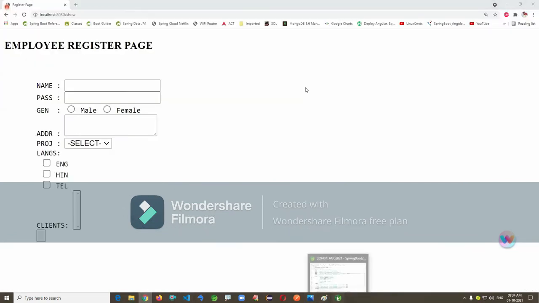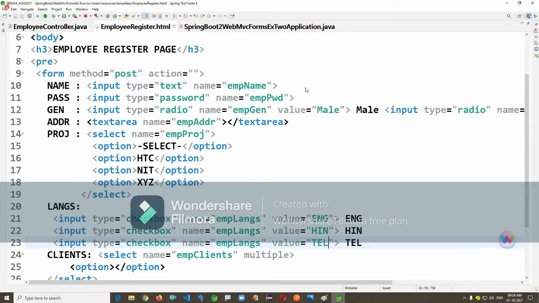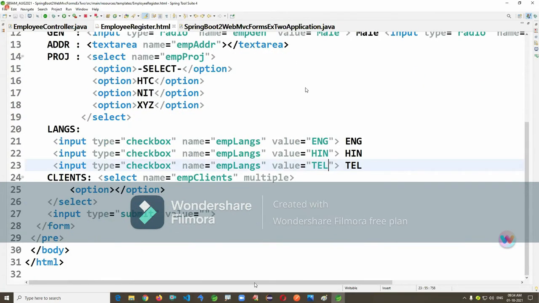Fine. And the clients I'm just using here. Here I'm just writing multiple. Hope you are able to see it's a multiple, which indicates multi-select. Okay, select name. Clients I'm just taking here. Sorry, it's a project, right?